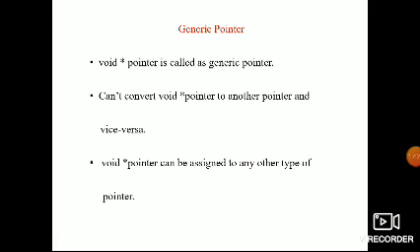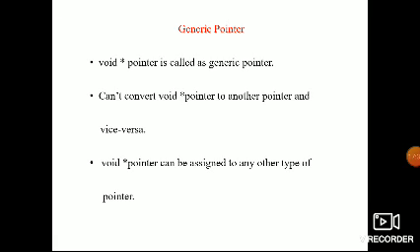Here the generic pointer can hold any variable's address, and we can access and manipulate the data properly.